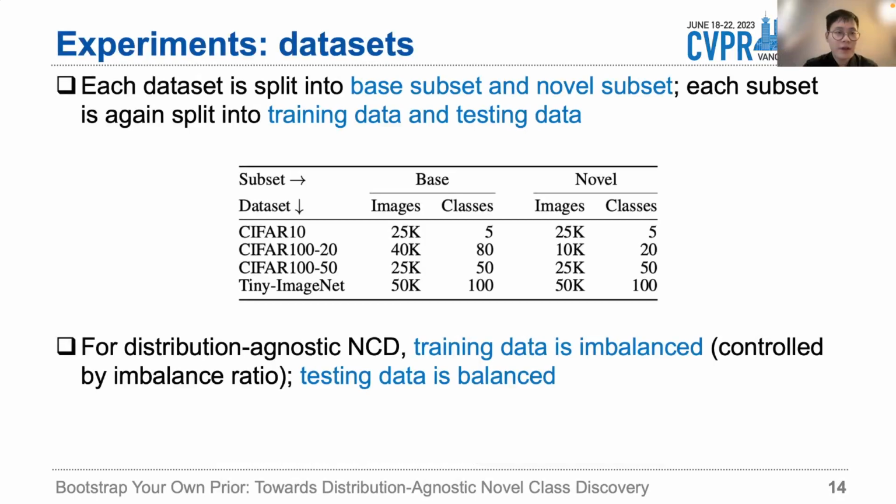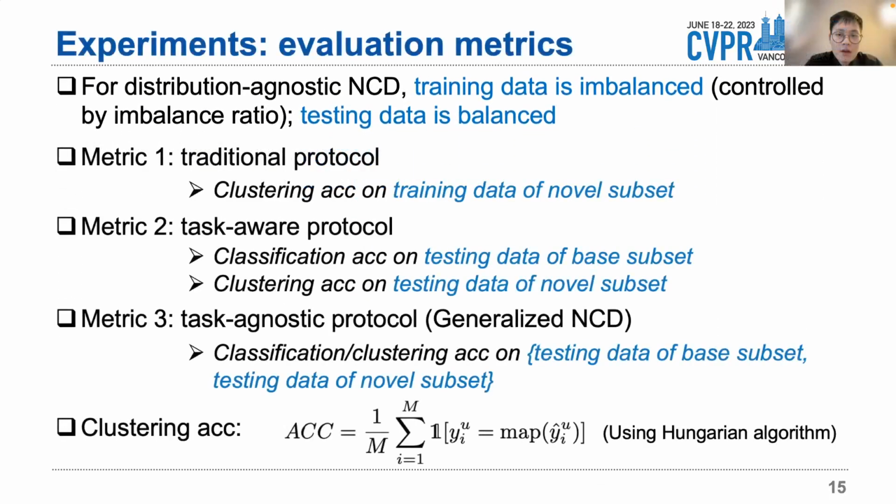In experiments, each dataset is split into base subset and novel subset. Each subset is again split into training data and testing data. For distribution-agnostic NCD, training data is imbalanced, which is controlled by imbalance ratio, and testing data is balanced, following the long-tailed learning literature. We have 3 evaluation metrics to comprehensively evaluate the model, which are traditional protocol, task-aware protocol, and task-agnostic protocol.